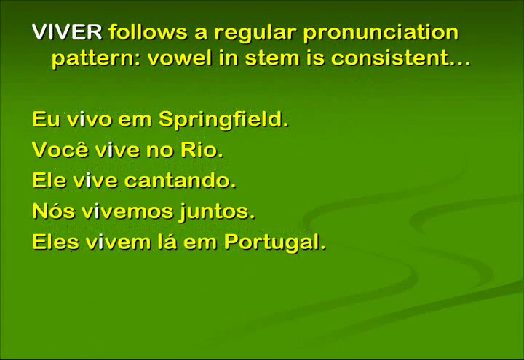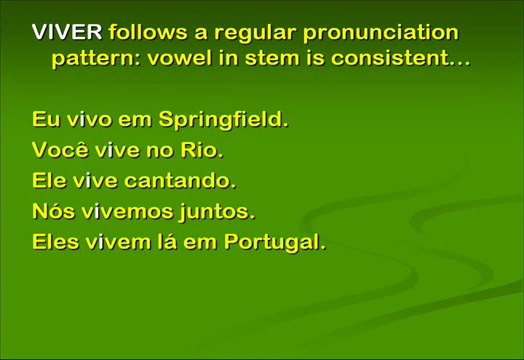Okay, now we're going to talk about the ER verbs, which have a similar pattern. First, let's look at a verb that follows the regular pronunciation pattern. In this case, viver, which means to live. In this case, the vowel in the stem, the I, pronounced E, is consistent with all conjugations. Eu vivo em Springfield. Você vive no Rio. Ele vive cantando. He's always singing. Nós vivemos juntos. Eles vivem lá em Portugal. Okay, so that E, the I, is consistent in each form.